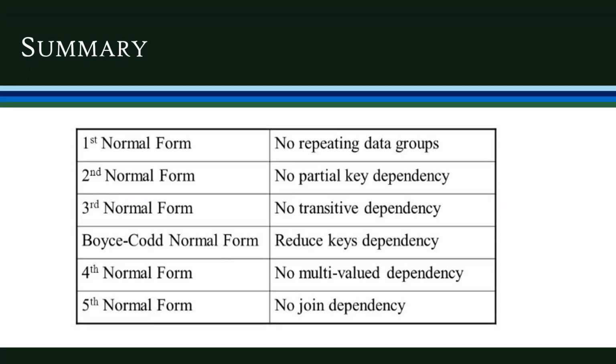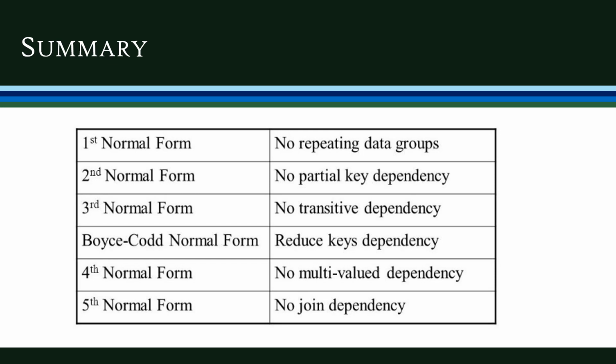So let's summarize our normal forms. If it is in the first normal form, it should not have any repeating groups. That is, all the attributes should have only atomic values. Then in the second normal form, you should not have any partial dependency on the primary key. Third normal form means we should remove all the transitive dependencies.